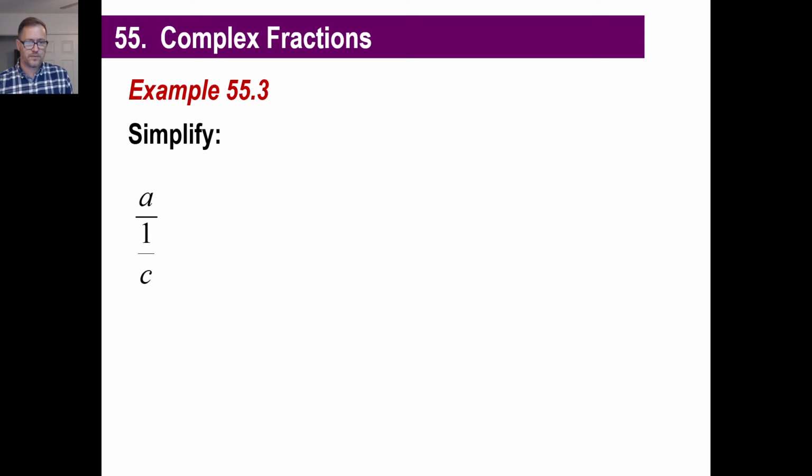Now we have, I'll make this a big fraction here, a divided by 1 over c. And it's the same thing. If you want to do it like this, a divided by 1 over c is the same thing as a times c over 1, right? And if you want to write it over 1 over here, that's fine as well. So going straight across, a times c, 1 times 1 is 1. No point in writing divided by 1 because it's just going to be the same thing. So there's your answer. That's all there is to it.